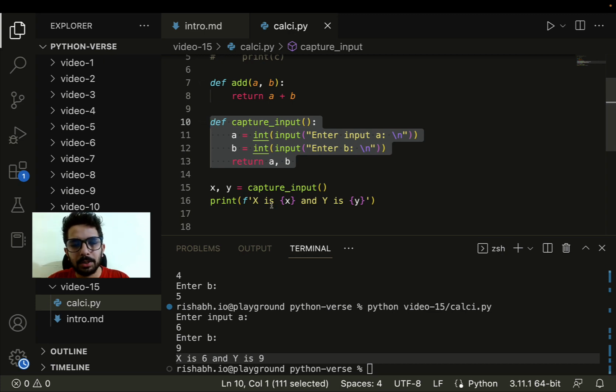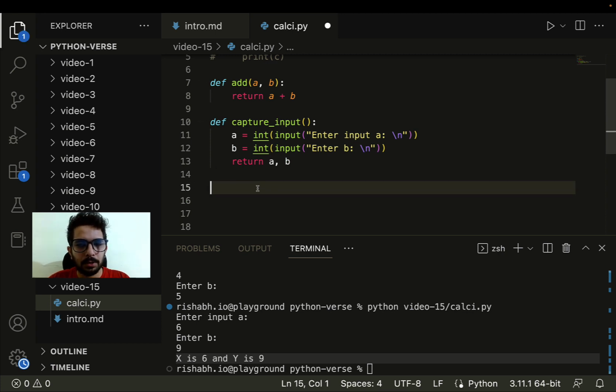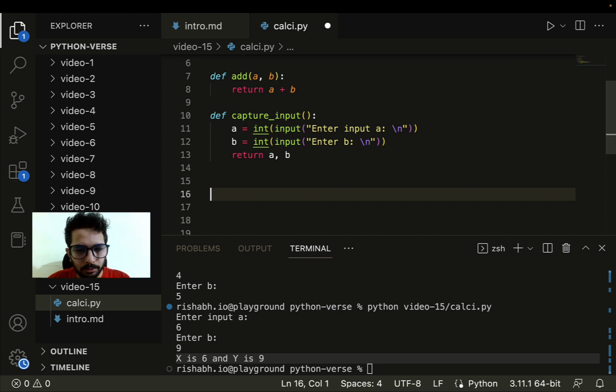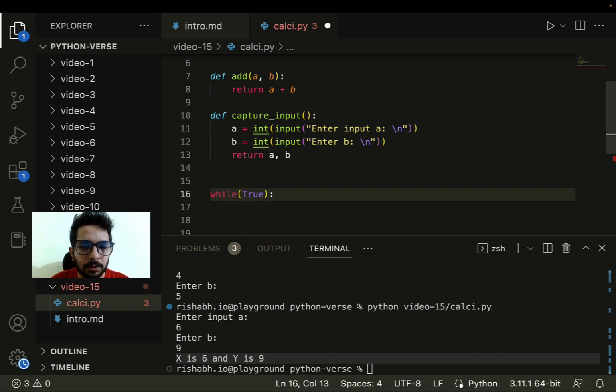Once we have captured the input, we can pass that input to this add function, and we can add things, right? Now let's try to do something even more interesting. We have studied loops in the previous videos, and as I mentioned, if you have landed directly on this video, feel free to go and watch those videos first. So here, let me do a while True. Now if you see, inside of while, I'm explicitly passing a True value.